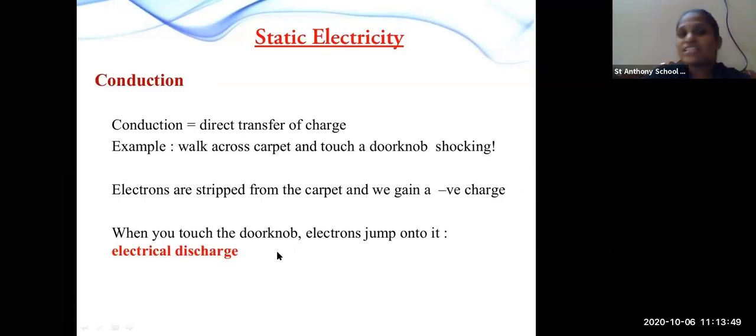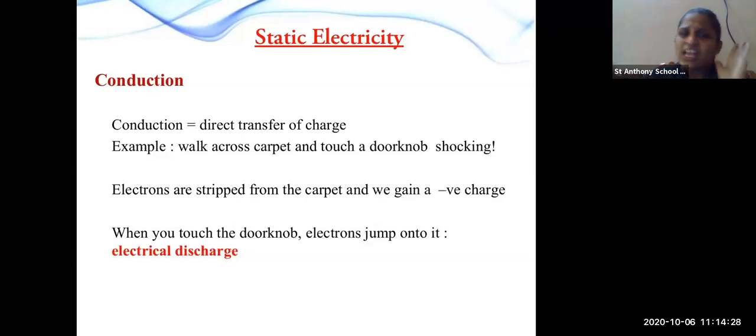Then conduction. What is conduction? Conduction is nothing but direct transfer of charge. For example, we have a carpet and a doorknob. When you are walking on the carpet, your leg sticks towards the carpet. Sometimes when you open the doorknob, you suddenly get a shock. That is nothing but direct transfer of charge. When there is direct transfer of charge, that is called conduction.